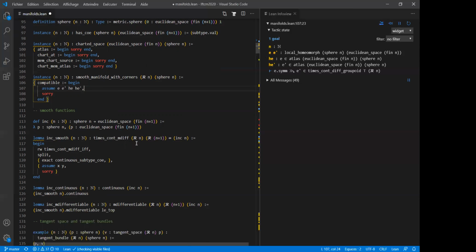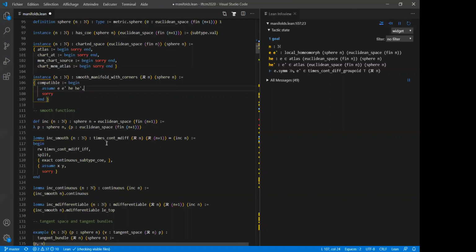And then I need to say with respect to which smooth structure, so which smooth model with corners I'm looking at in the source and in the target. And it's really necessary to say it explicitly because, for instance, you could think of a complex manifold that you would think of also as a real manifold. And then if you want to say that a function is real smooth or complex smooth, you need a way to say this. So you need to specify which kind of smoothness you're looking at. And here it's specified with this, saying that here it's really the usual smooth structure on the model space Rn, and here it's the usual smooth structure on the model space Rn+1.